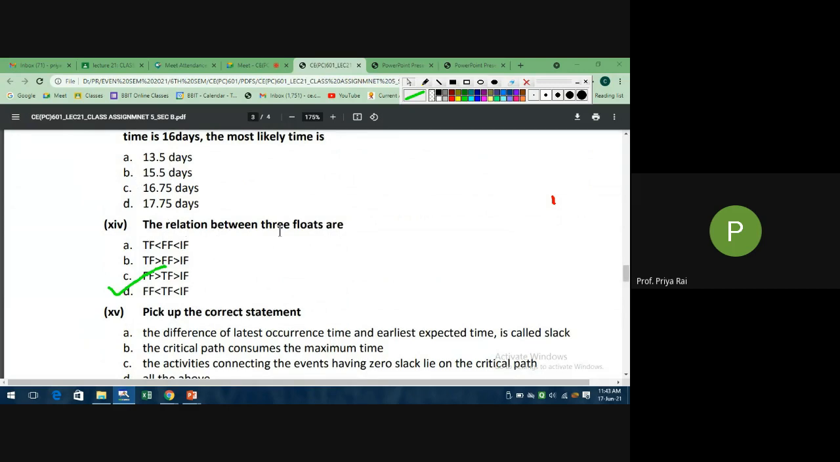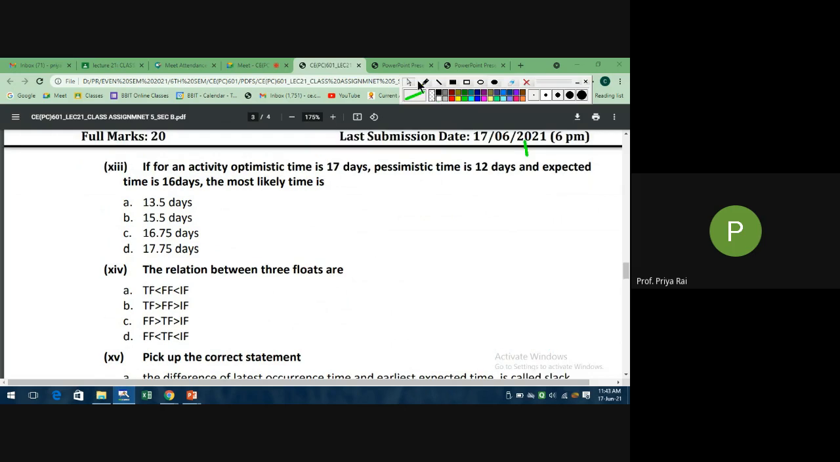The relationship between the three floats is, which is the correct option? B, yes. Total float will be maximum, then free float, then independent float.